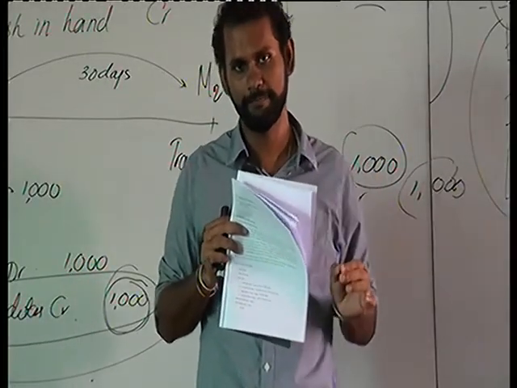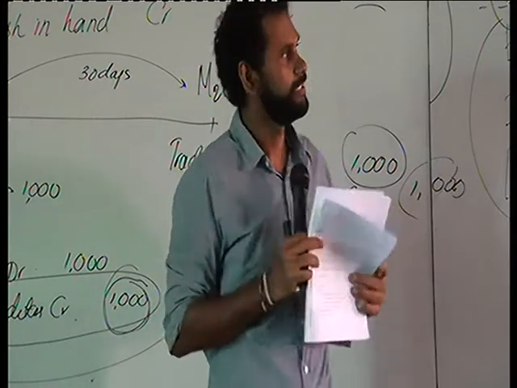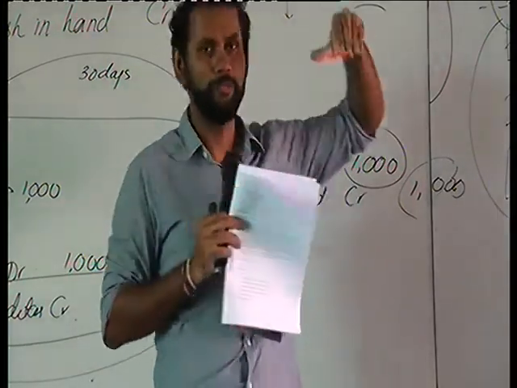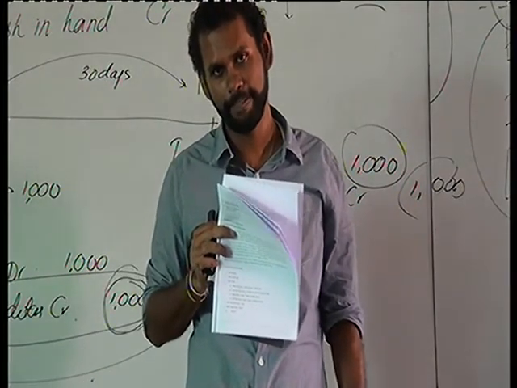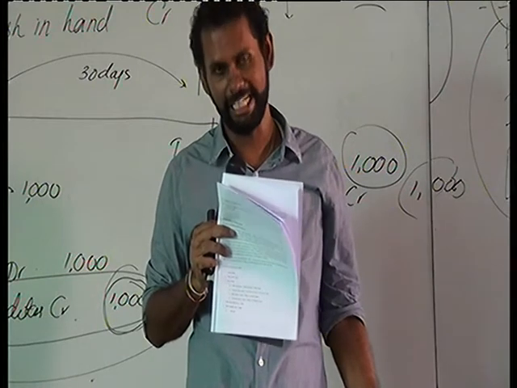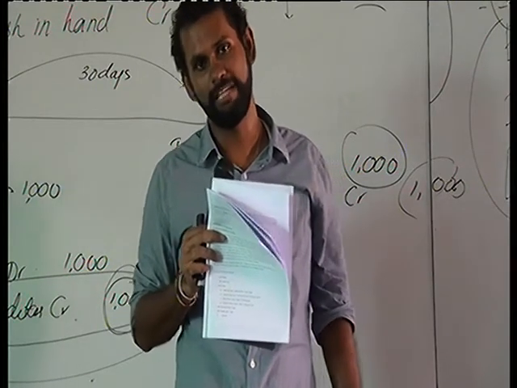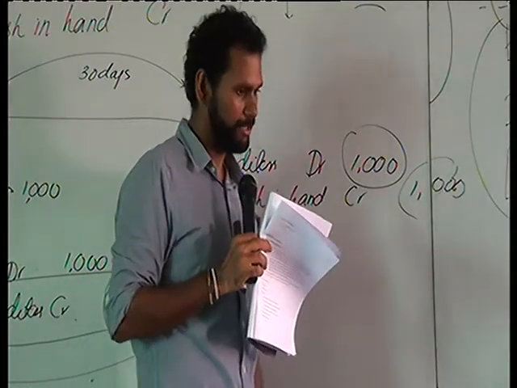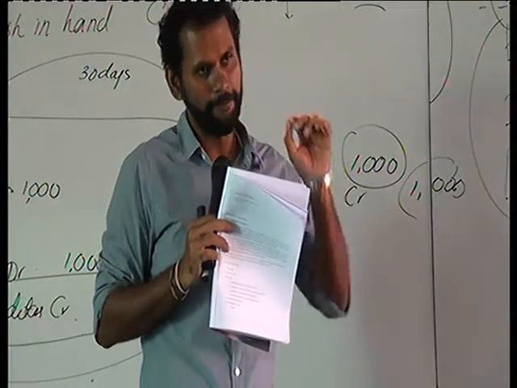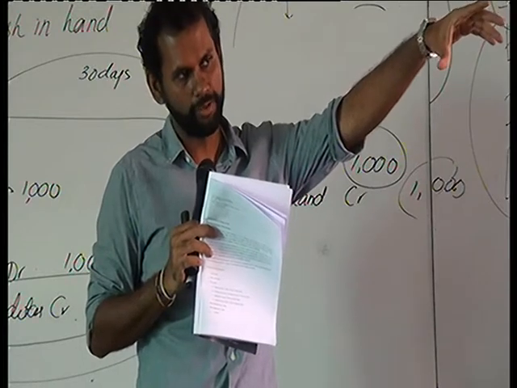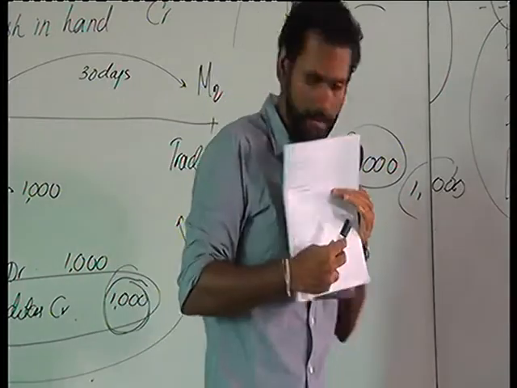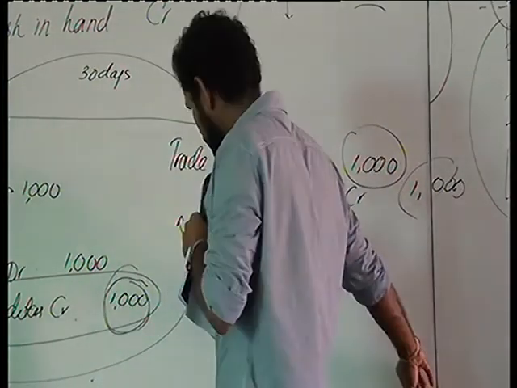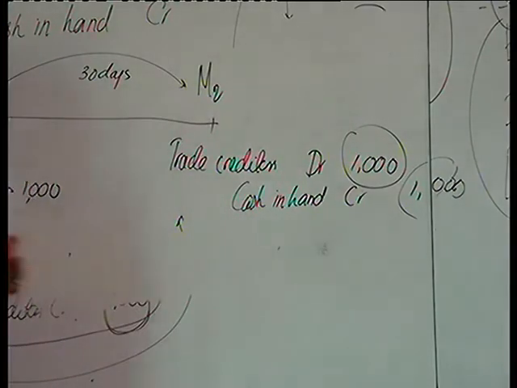So when there is a bad debt, we need to account for it. How are we going to account for it? Bad debt means one of our assets is going to be reduced, so it's a credit entry. Now we need to see where the debit entry is. Let's look at the double entry and at the timeline so it will be easy for you to follow.